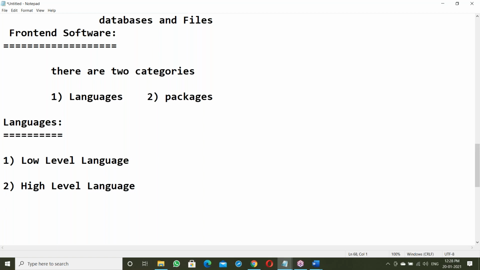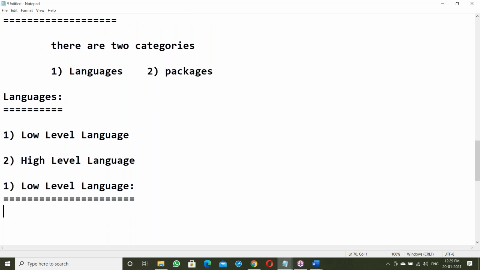What is low-level language? Low-level language is a system understandable language. Next, high-level language is a user understandable language. Let us see one by one. Low-level language is a system understandable language.